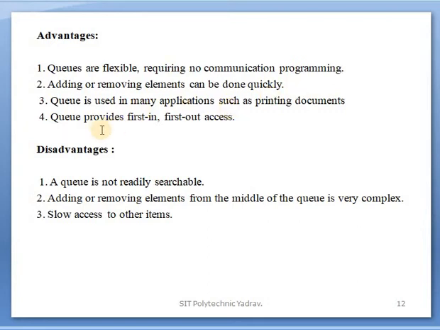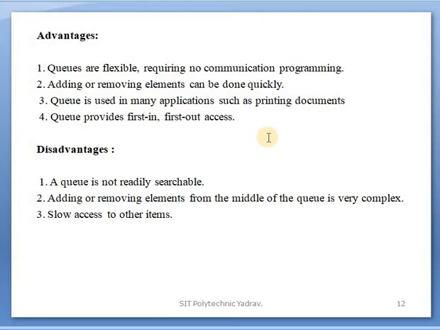A queue is used in many applications, such as printing documents. Clear? There are many more uses of a queue. For example, printing documents. Suppose there are 10 pages in one document. Which page will be printed first? The first page.